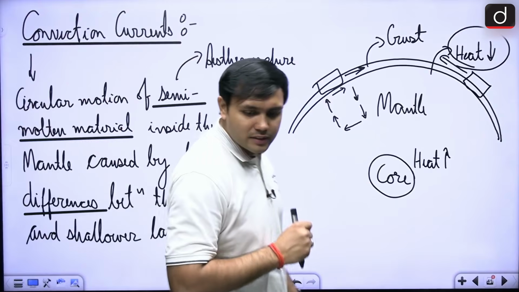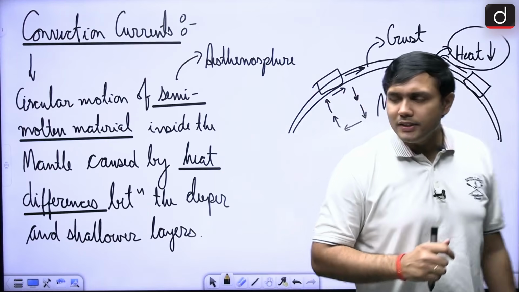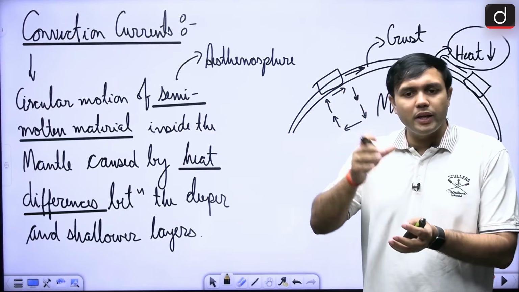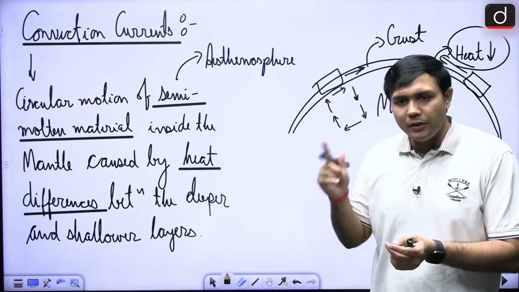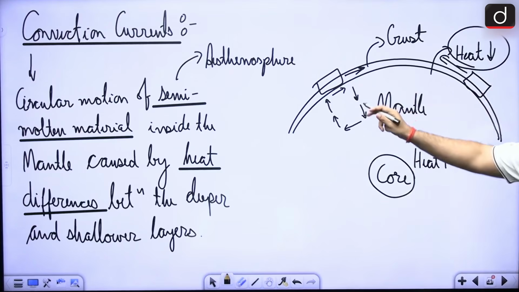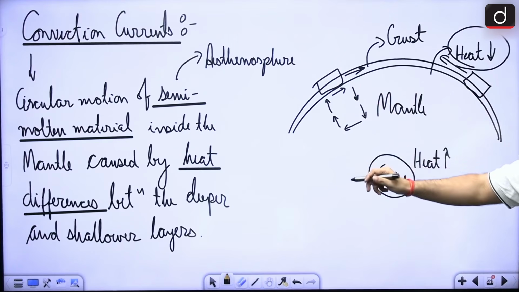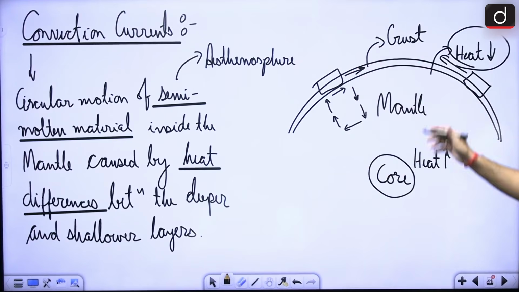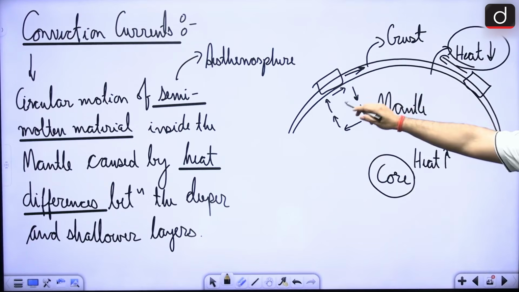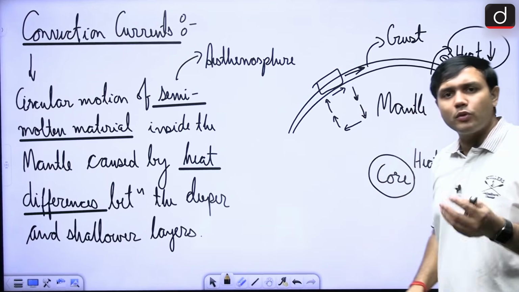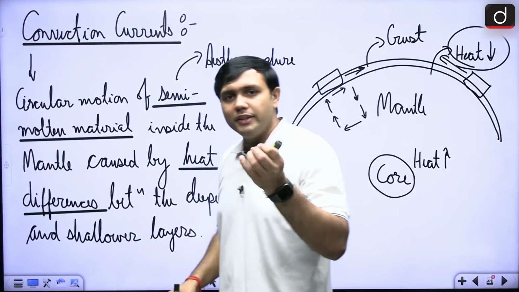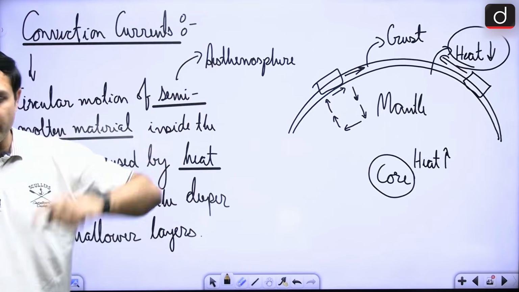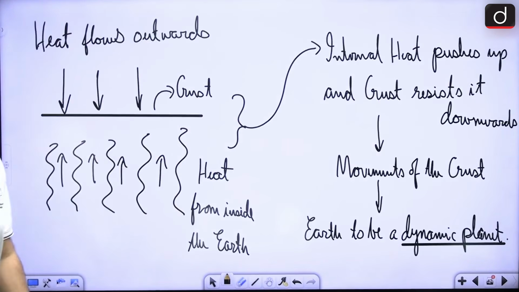Now we will look at the convectional current. First of all, what is it? It is a circular motion of semi-molten material inside the earth. Where is it happening? It is happening in the mantle region, right? So it is a circular motion of semi-molten material inside the mantle, right? Which part of the mantle is this? It is of course the asthenosphere, where you will find this semi-molten material moving about in this particular direction. Now how is it happening, right?